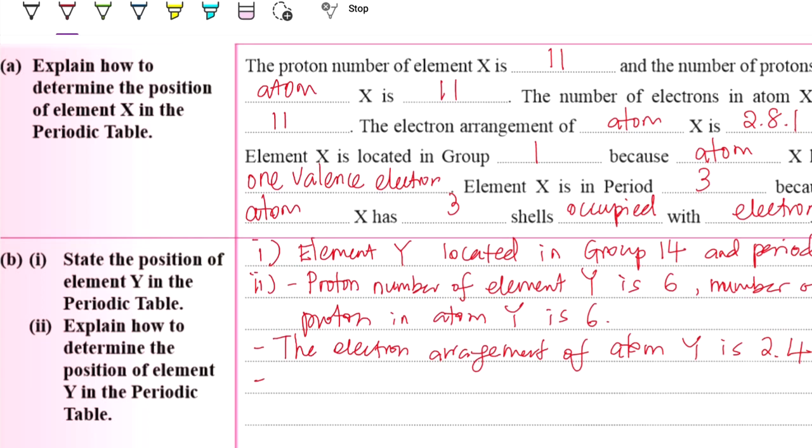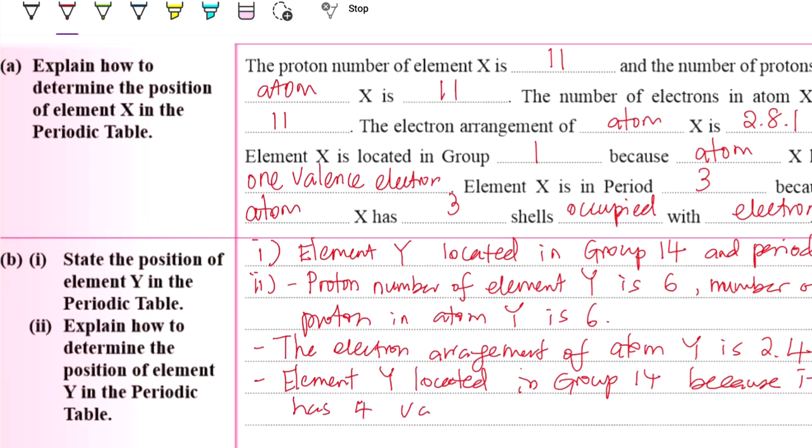So element Y is located in group 14 because it has 4 valence electrons.